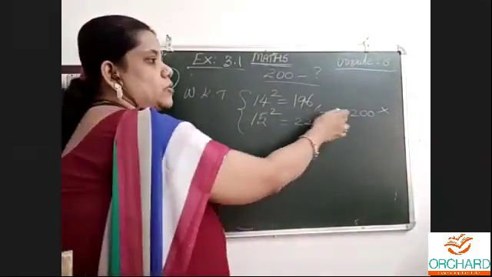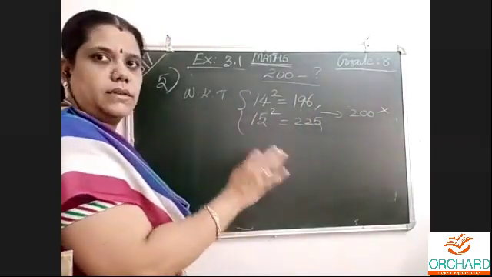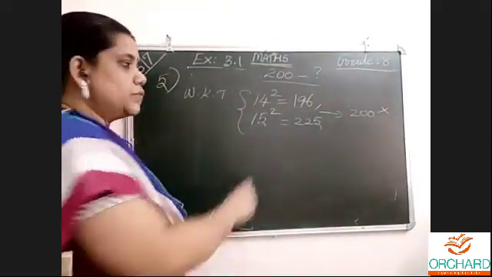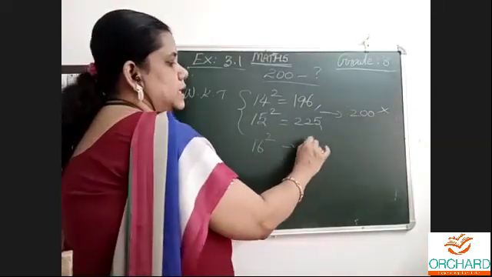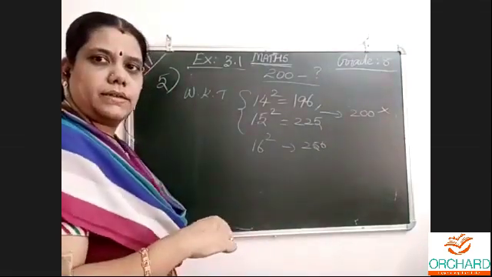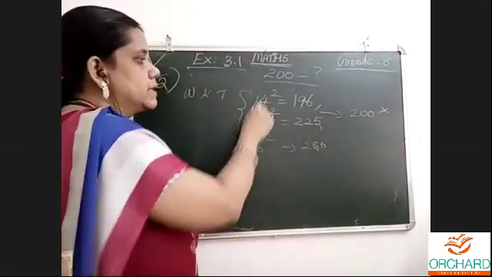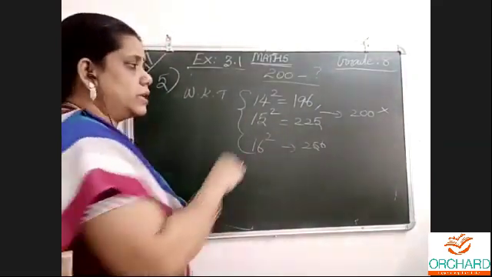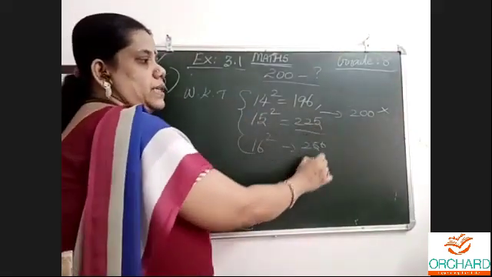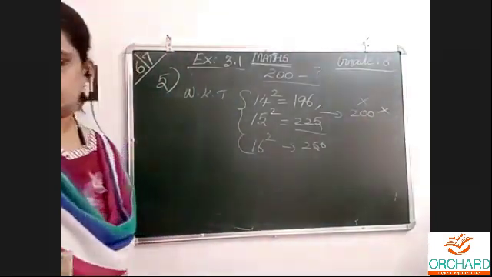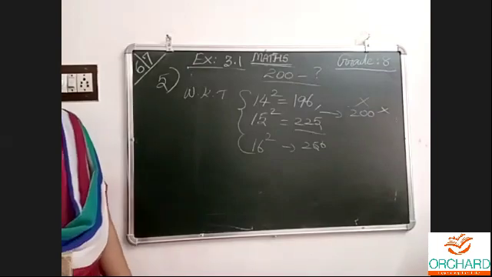There cannot be. 200 lies between these, but the next natural number, right? If I say 16 squared is 256, and the question is whether 225 is a square number, if it is so, we will say yes. 14 squared, 16 squared, in between 15 squared is there, and it is a perfect square. This number is not a perfect square, that is what we will write.